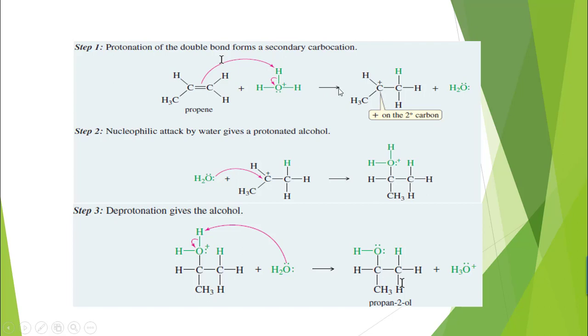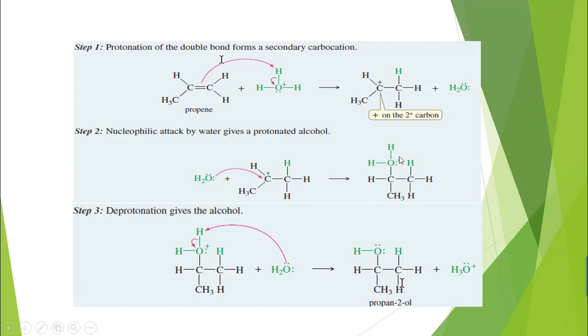The hydrogen is being attached on that carbon of the double bonded carbon atoms which already holds the greater number of hydrogen atoms. So here the carbocation is formed, and a secondary carbocation is being formed. In the second step, nucleophilic attack by the water gives a protonated alcohol. Water from the back side is attacking the carbocation and it will get attached with the carbocation.